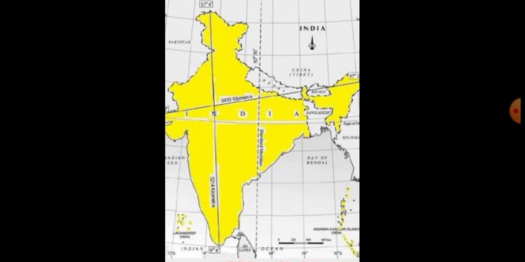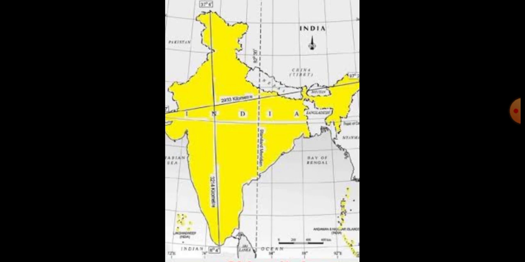Then in the next map you have to do the east-west corridor, from the Rann of Kutch in Gujarat in the west to Arunachal Pradesh in the east. The extent of the east-west corridor is 2933 kilometers. That extent, how many kilometers, you also have to mention in the map. Likewise, I gave two maps, and you have to do that work.